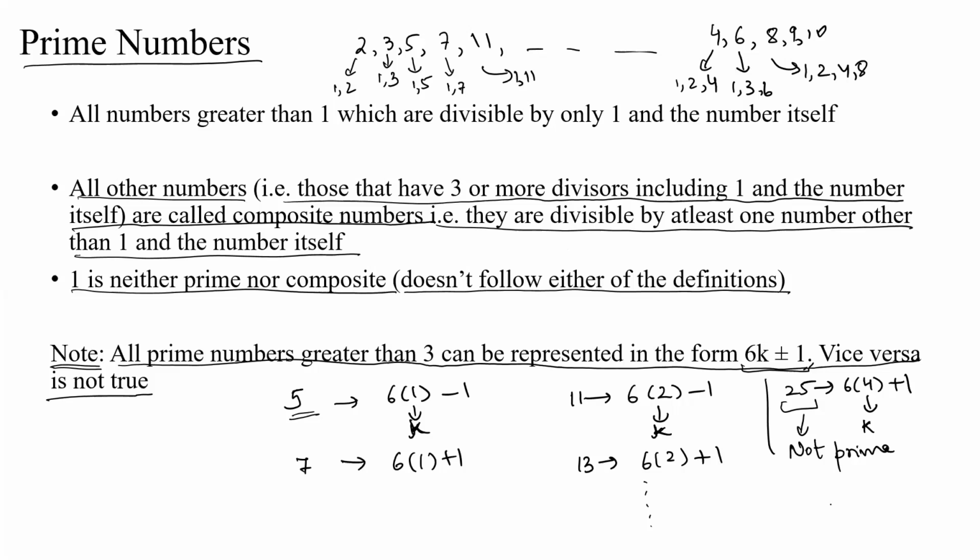We know that the factors of 25 are 1, 5, 25. So apart from 1 and 25, 25 has a third factor, which is 5. So 25 is not prime, even though it can be written in the form 6k plus minus 1. Hence, the statement that vice versa is not true.